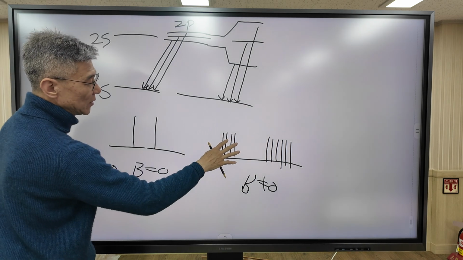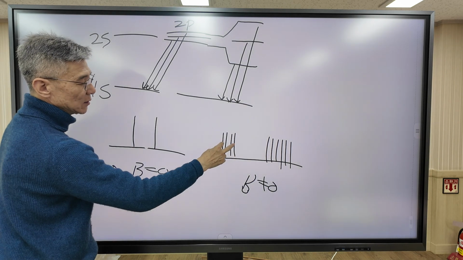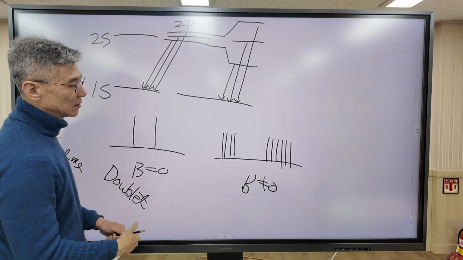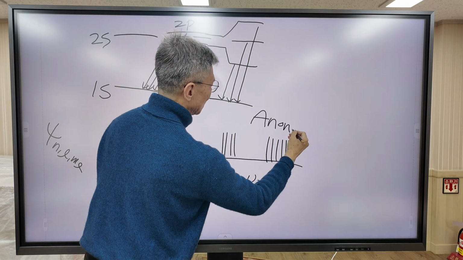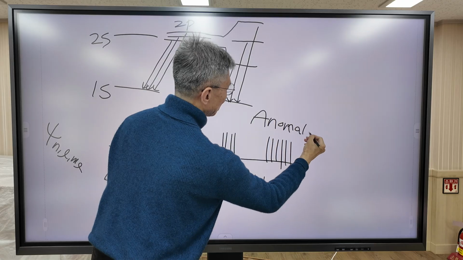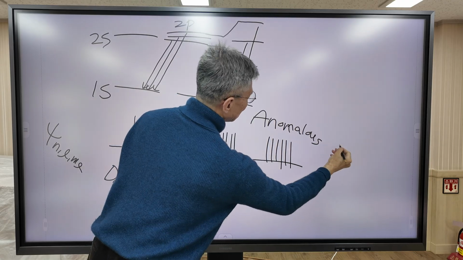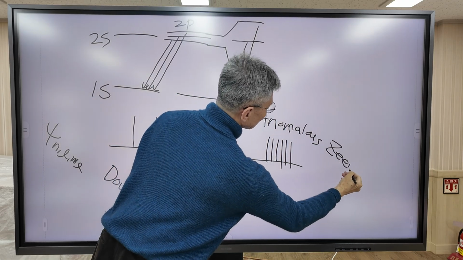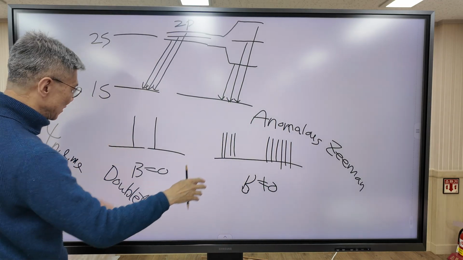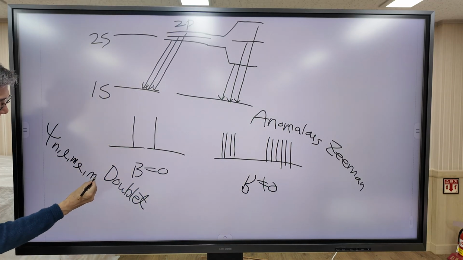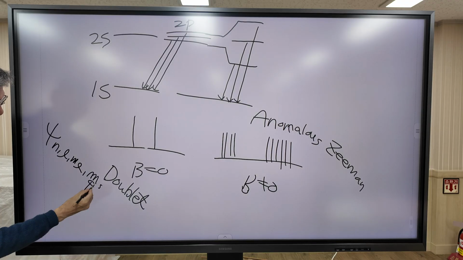This phenomenon, in which the peak splits in a very complicated way, is called the anomalous Zeeman effect. To explain these two phenomena, we are going to introduce the spin quantum number.